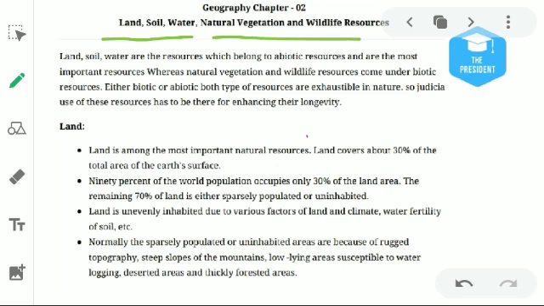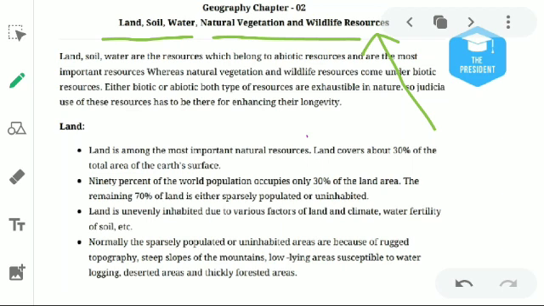In the previous chapter, we discussed many aspects of resources. We discussed the definitions, types, etc. So we have to discuss a few resources here which are the most important for our human life.